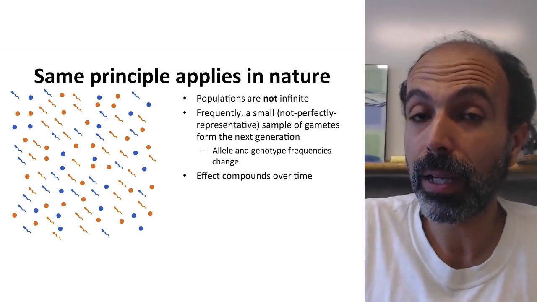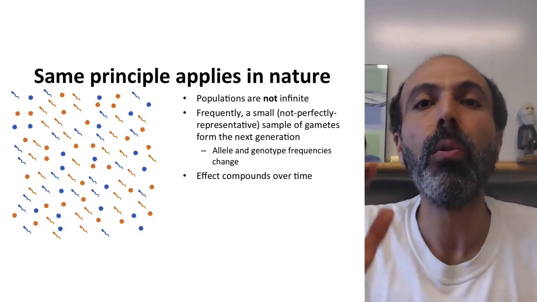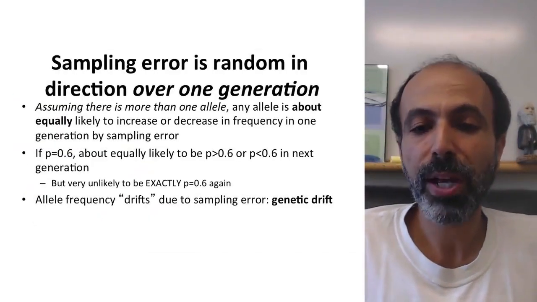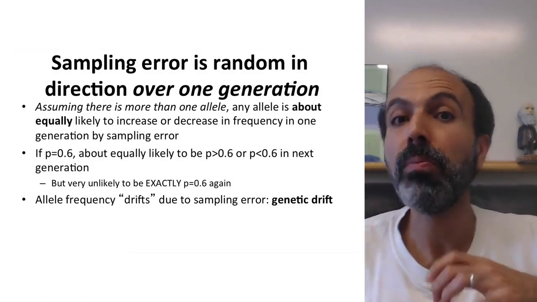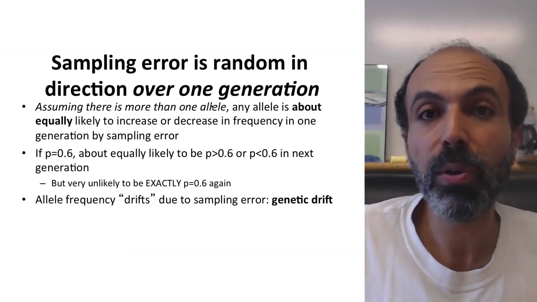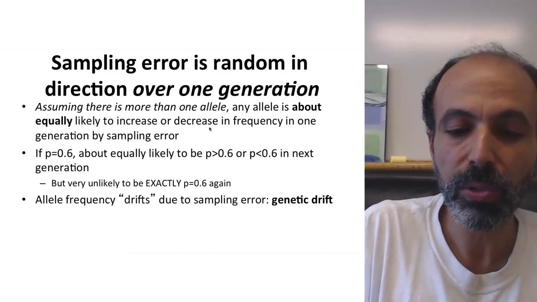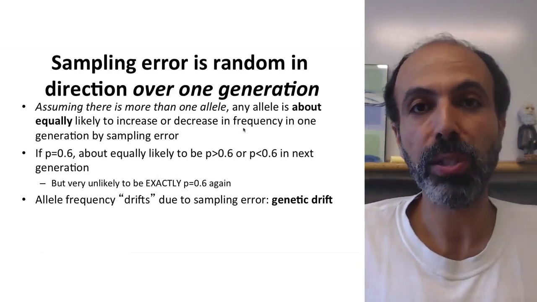We'll talk about the compounding effect over many generations later, but let's focus instead on what's happening in one generation. It's random in direction over one generation, whether you're going to increase in frequency or decrease in frequency. So assuming you have at least 2 alleles, any allele is about equally likely to increase or decrease in frequency after one generation of sampling error or genetic drift.